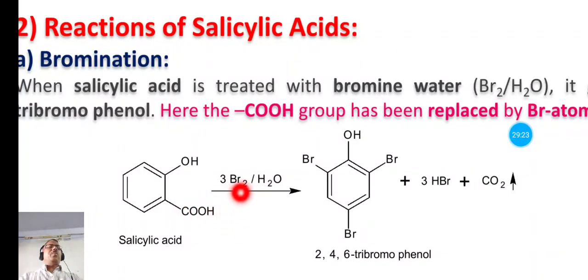So the COOH group is also replaced, means this COO is given out as carbon dioxide molecule, and the 3 hydrogens, one this hydrogen, other from this position, and third one from this position, means 2 from the ortho position and 1 from the para position, and 3 bromine are given out as 3 HBr molecules, and we have the product 2,4,6 tribromophenol. So this is the product of bromination of salicylic acid.